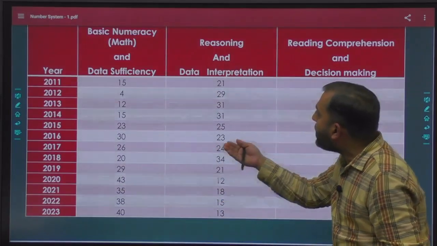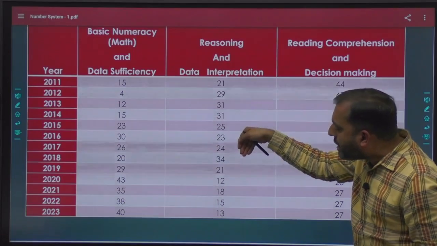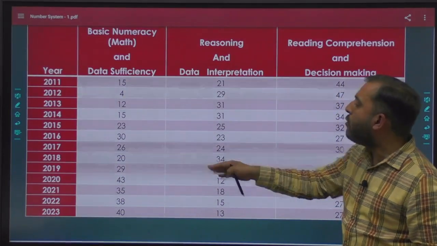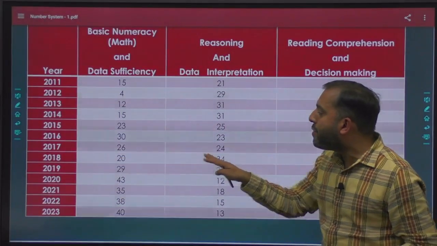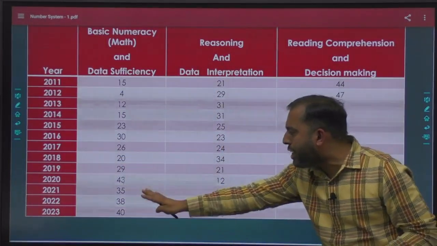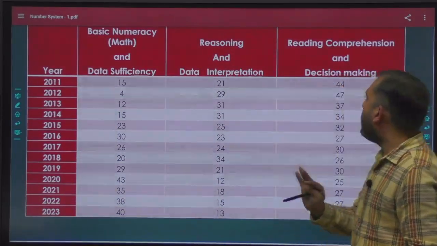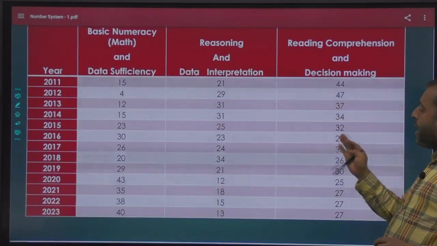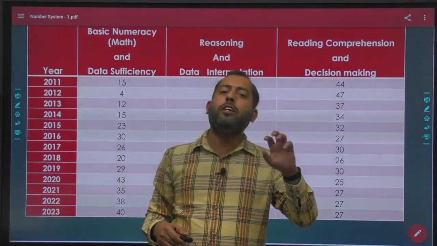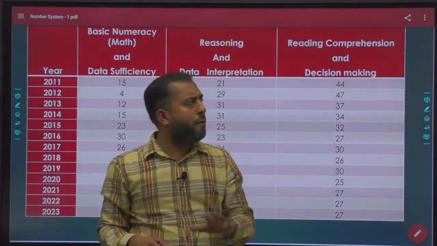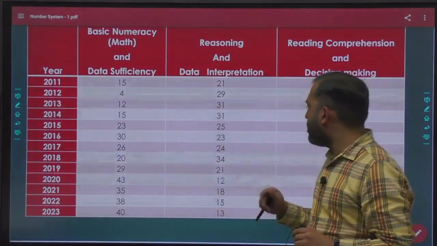If you pay attention to the same trends for reasoning and data interpretation, they are decreasing. There were 34 problems in 2018, then 21 problems in 2019 and so on till 2023. The problems of reasoning are very few. But your reading comprehension part is almost constant. There are generally 20 to 25 to 27 problems every year from reading comprehension. So this is all about trends.